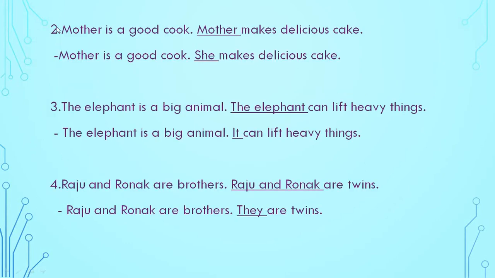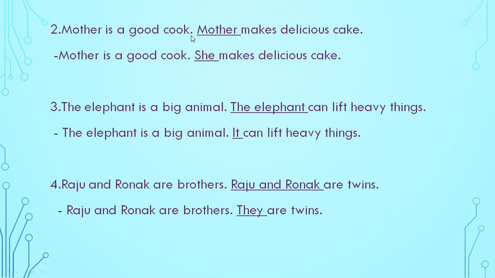Okay. Now see number 2. Mother is a good cook. Mother makes delicious cake. See here. Mother is coming 2 times in these 2 sentences.